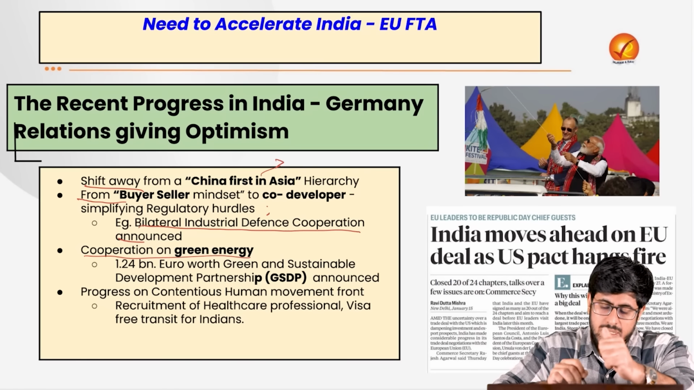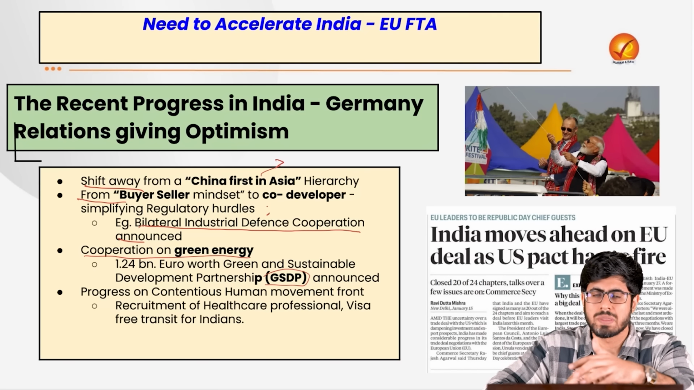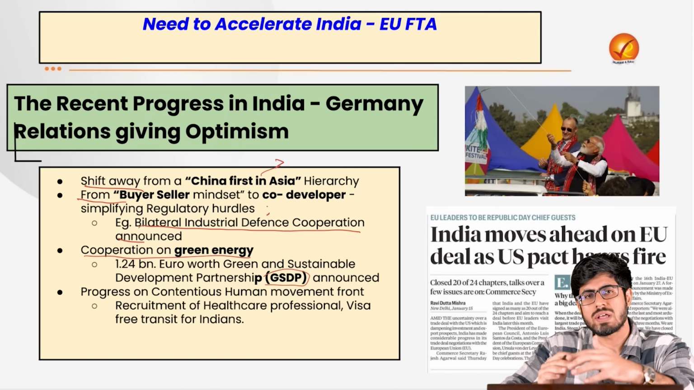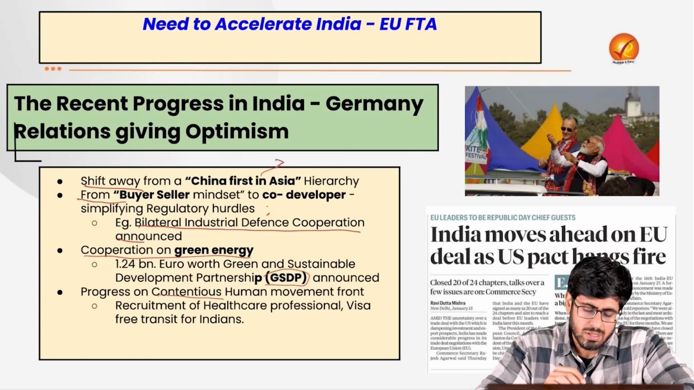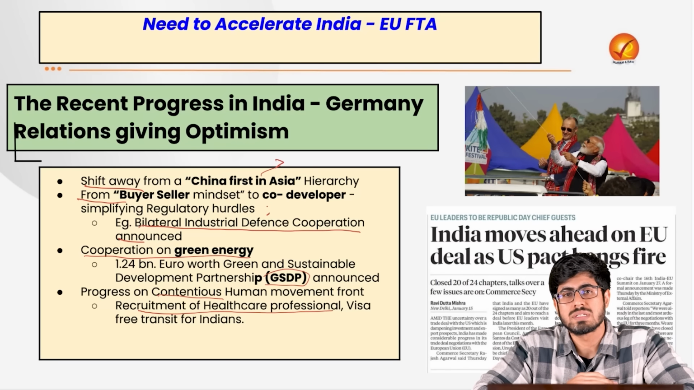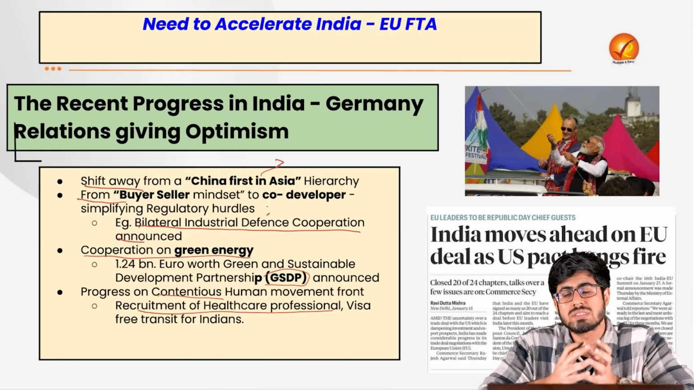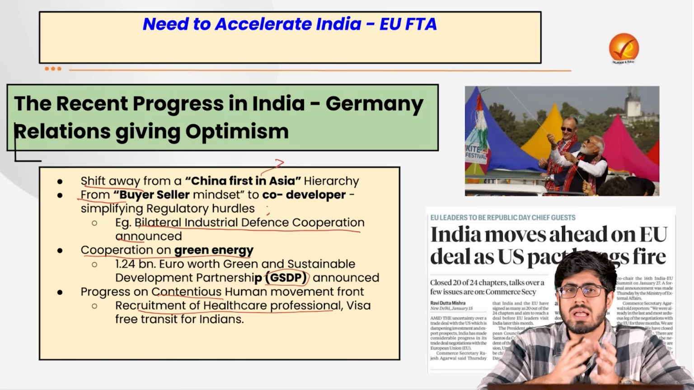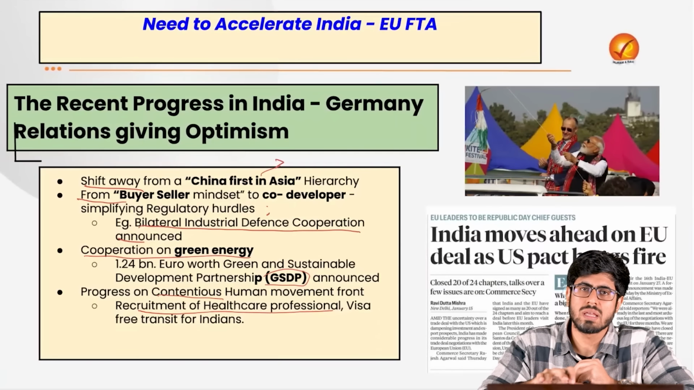They are cooperating on the idea of green energy. A 1.24 billion euro partnership has been announced, known as GSDP, the Green and Sustainable Development Partnership. This showcases the multi-pronged nature of our engagement with Germany. We have seen progress on contentious human rights issues like recruitment of healthcare professionals, and visa-free transit has been given to Indian nationals who pass through Germany to reach any other country. That showcases a lot of mutual trust that has been generated between India and Germany, and this would augur well for our development towards this India-EU FTA.